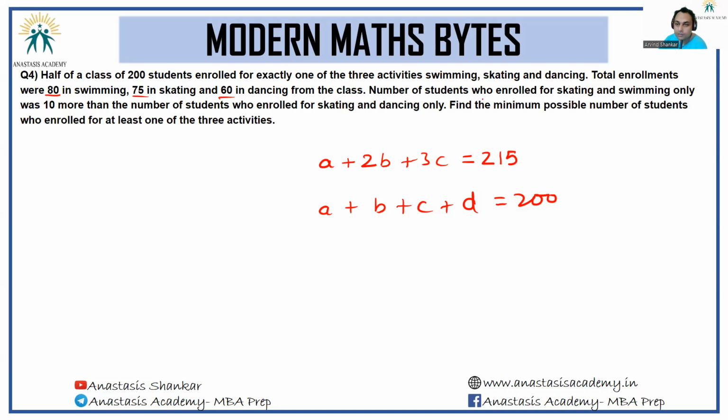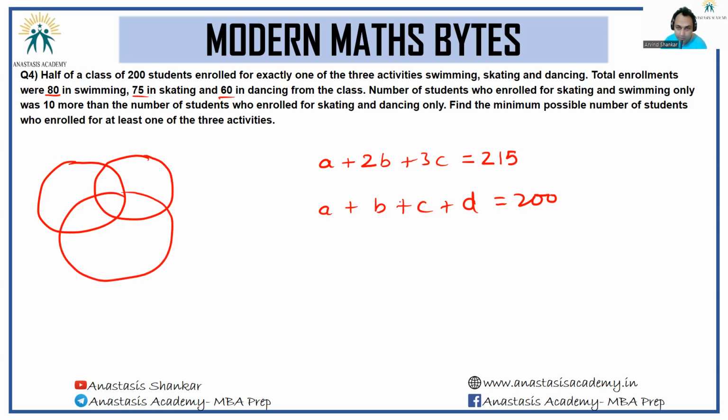Okay. Number of students who enrolled for skating and swimming only was 10 more than number of students who enrolled for skating and dancing only. Okay. So this is a combo question, wherein you also need the diagram and also need the equations.